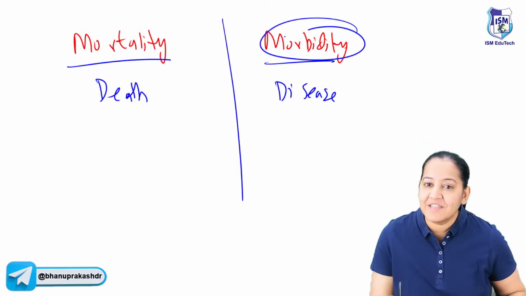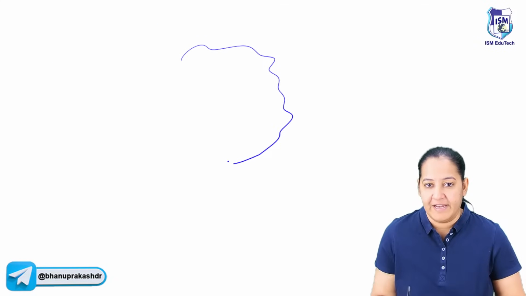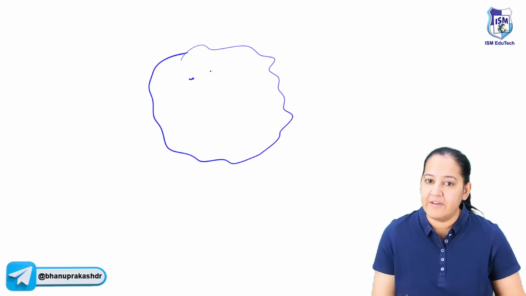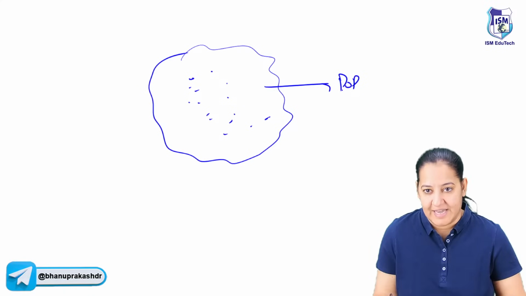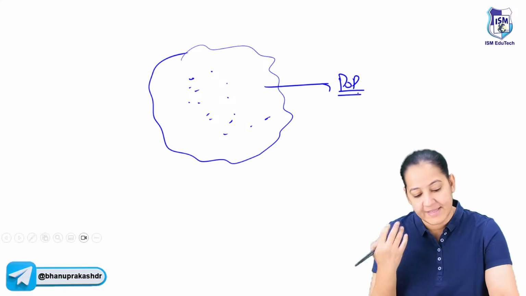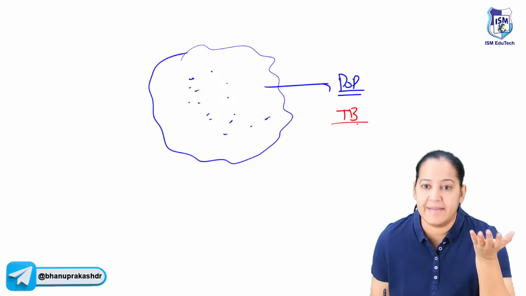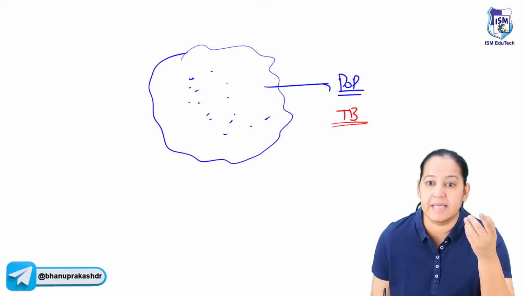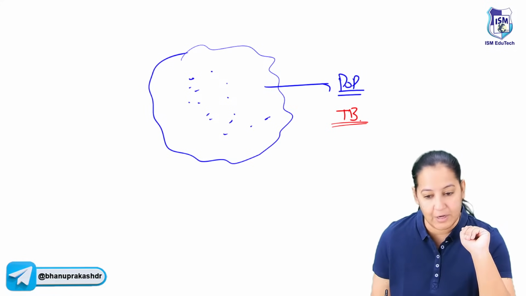So how do we measure morbidity in a community? Let's take a community. A community is a geographical area in which a population is residing. Let's take any disease as an example. Take TB. You can take any disease, blindness, cancer, anything. We are talking about one particular disease. For example, we are talking about tuberculosis right now.